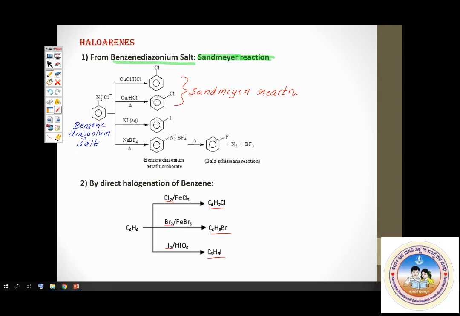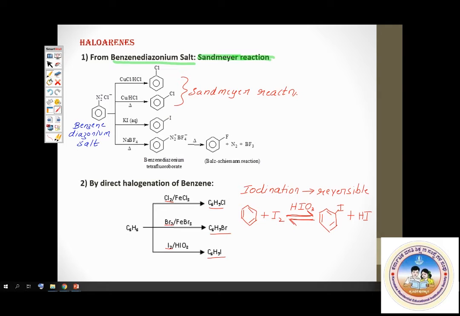Write down this reaction, all of you. Benzene plus I2, reversible, HIO3, gives iodobenzene plus HI. The reaction is reversible. That's the reason why you use an oxidizing agent. That will improve the yield. That's about direct halogenation. These are the methods of preparation of haloarenes. Now let us go to questions related to methods of preparation. Next.